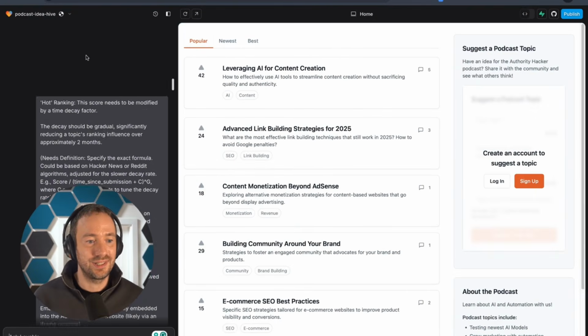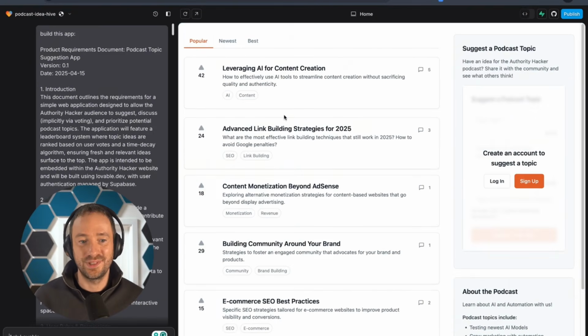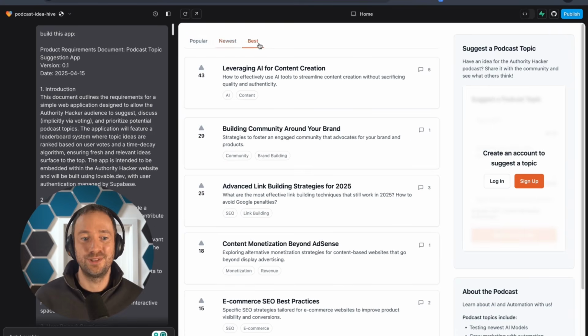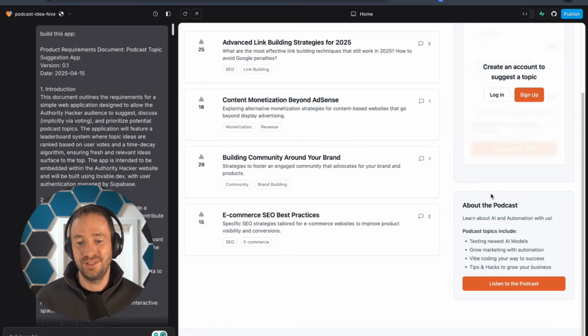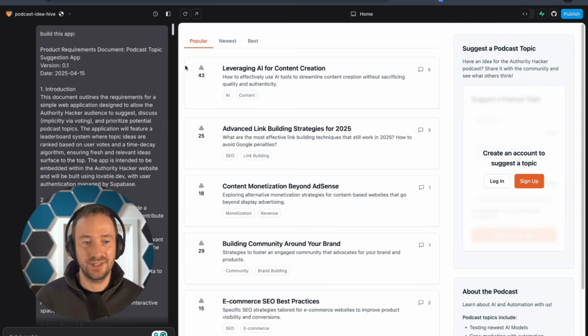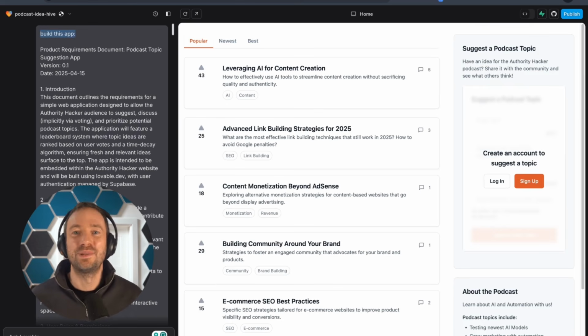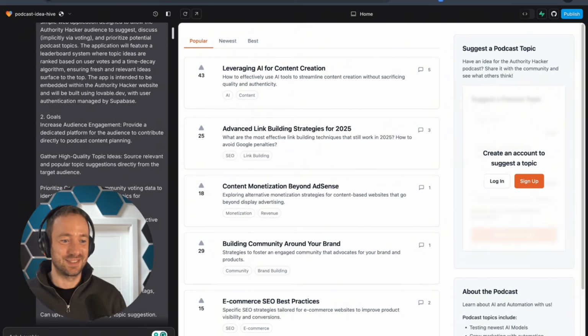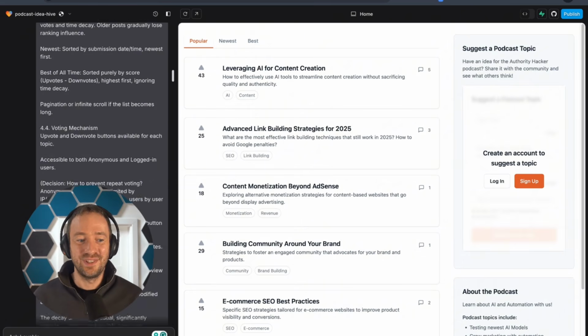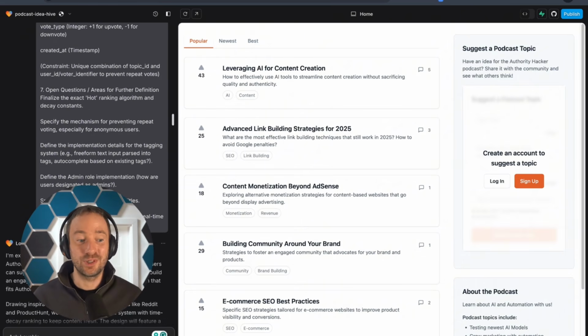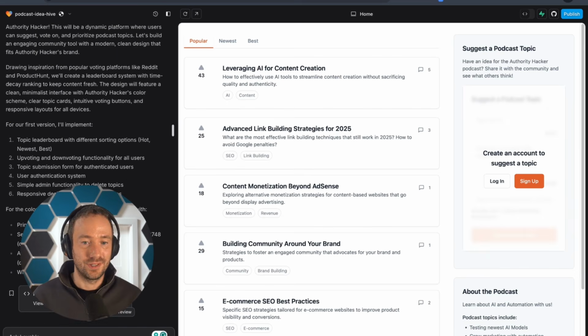So literally, let's go. First of all, you can see the app is here and you can vote. You need to log in, sign up, etc. You can see where it works. You can sort it by new, best, popular, whatever. And then there's some kind of CTA for the podcast. My prompt is: build this app, colon, paste. That's it. Don't overthink. If you've done your PRD, then you don't need to think about it. Especially Lovable is very well done for this.